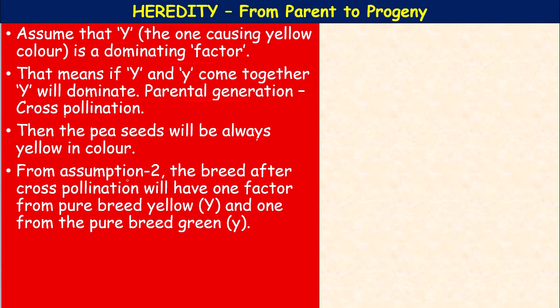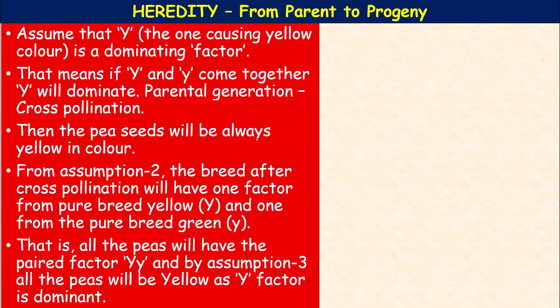From assumption 2, the breed after cross pollination will have one factor from the pure breed yellow, that is capital Y, and one from the pure breed green, that is small y. That is, all the peas will have the paired factor capital Y small y, and by assumption 3 all the peas will be yellow. Why?